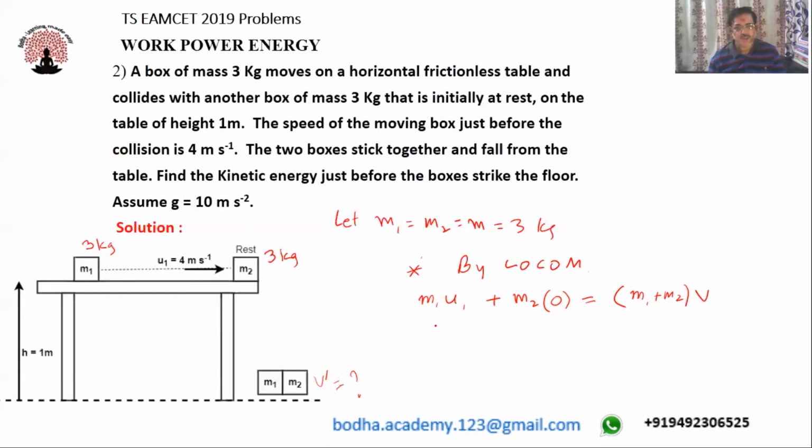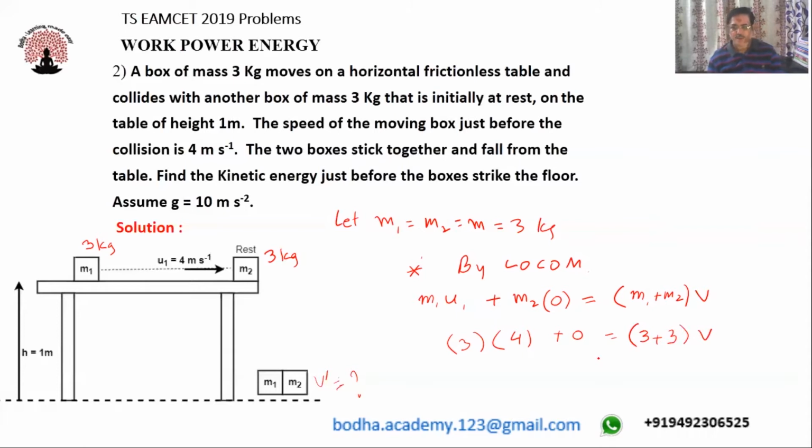Now substitute the values. M1 is 3 kg, u1 is 4, this one is 0, is equal to 3 plus 3 into v.